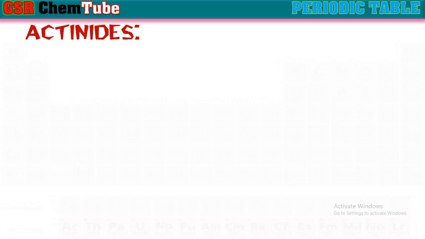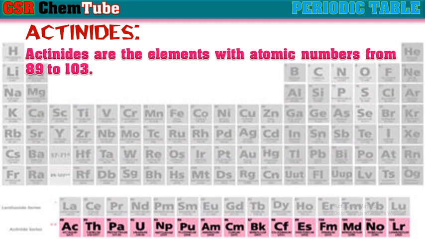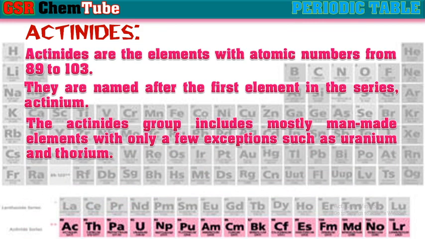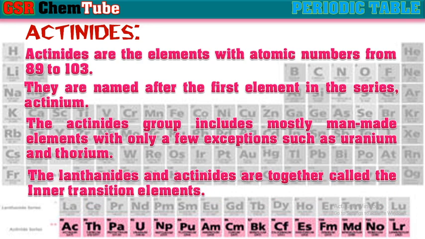Next, actinoids. The second row elements written at the bottom of the periodic table are known as actinoids. These actinoids are the elements with atomic numbers 89 to 103, that is actinium to lawrencium. They are named after the first element in this series, actinium. The actinide group includes mostly man-made elements, with only a few exceptions such as uranium and thorium. Remaining almost all elements are man-made or synthetic elements. These lanthanoids and actinoids together are called inner transition elements.